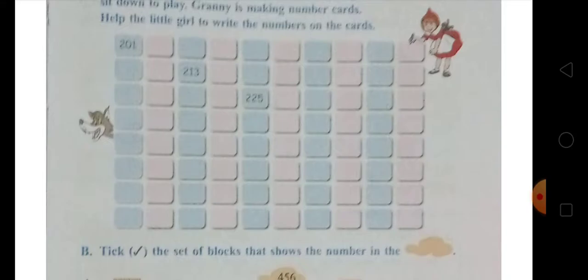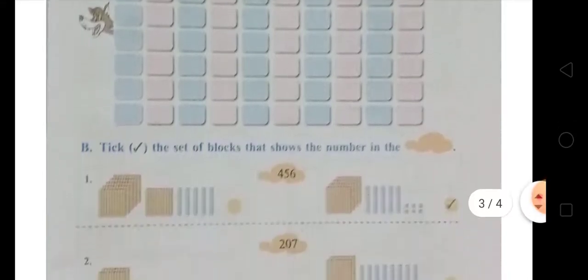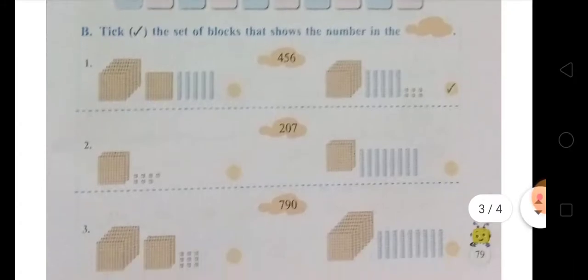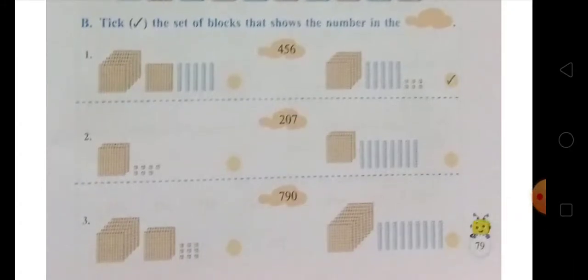Okay, and now come to the next question, that is question B. You have to tick the set of blocks that show the number in the cloud. You can see here that the first number is 456. That one is ticked, which has 4 big blocks, and in each big block there are 100 small blocks, and after that there are 5 blocks made from 10 small blocks, and after that there are 6 single blocks, so that makes it 456.